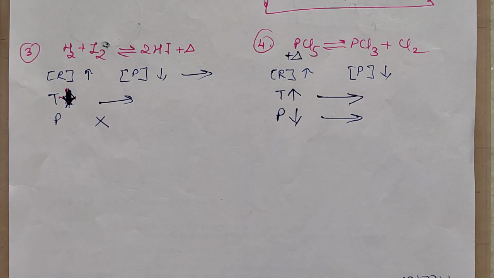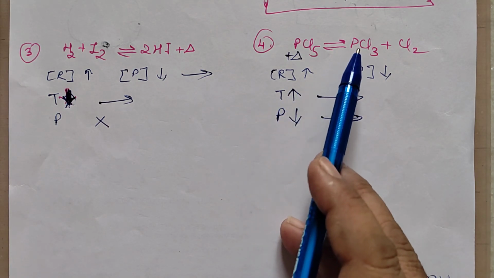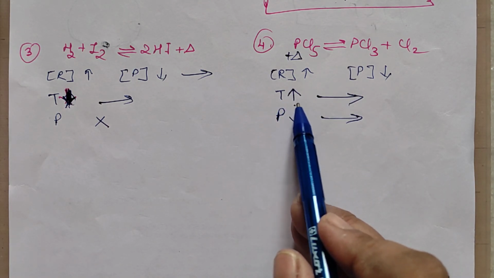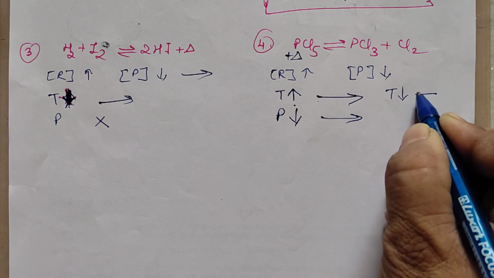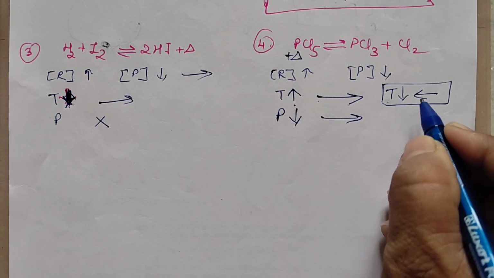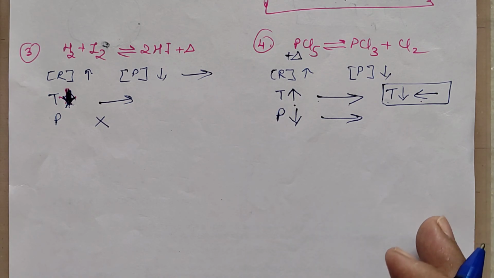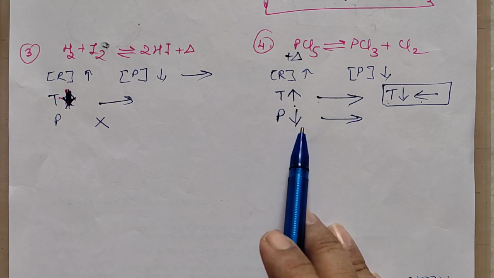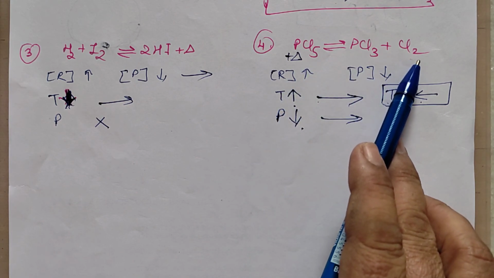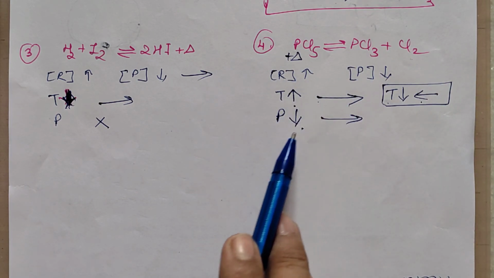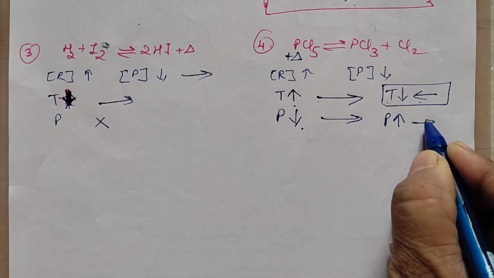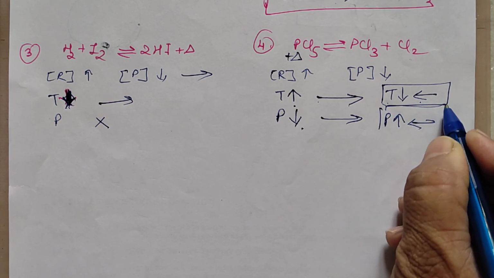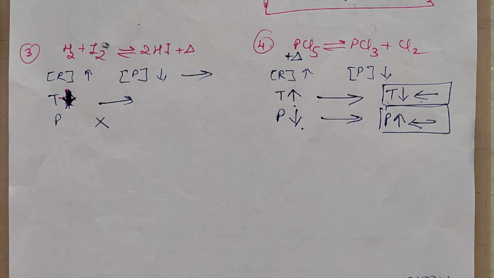Now suppose you are asked the reverse thing. We said here in this case that when you are increasing the temperature it is moving in the forward direction. What if I lower the temperature? It will be reverse. It will start moving in such a direction where it is exothermic, because if forward is endo, backward will be exo. Same way in this case, number of moles are increasing this way. So to get forward direction, pressure should be less. What if I increase the pressure in this case? The reaction will start moving in the backward direction. By increasing the pressure, it will start moving in that direction in which the number of moles is decreasing.